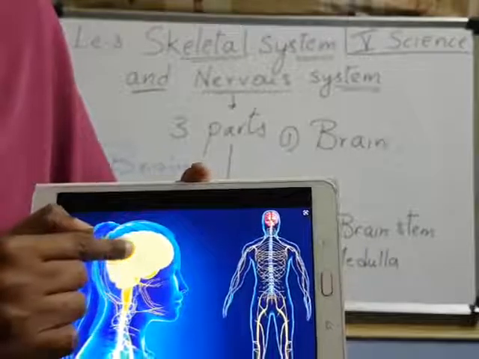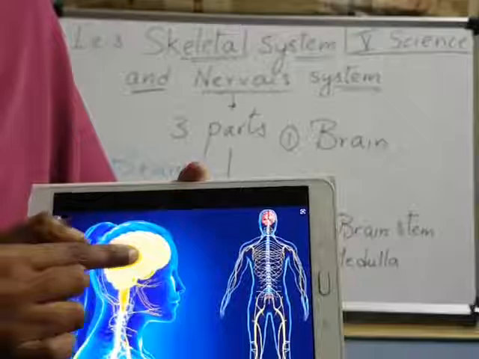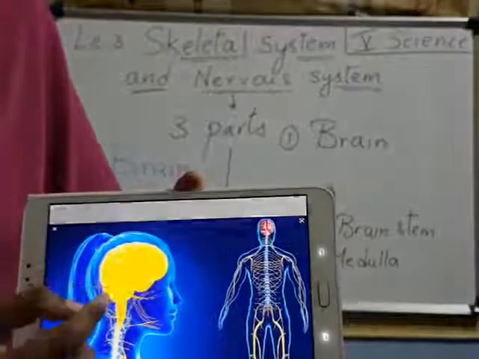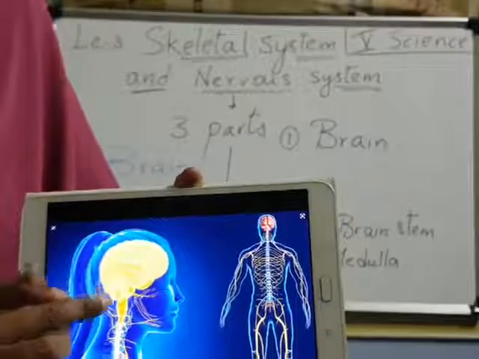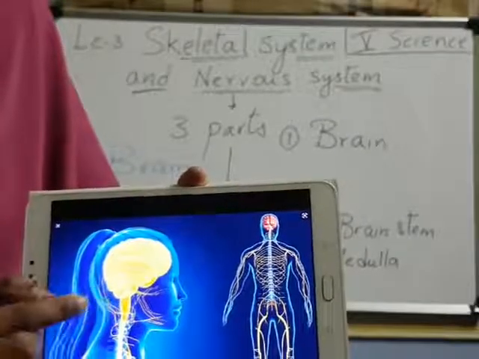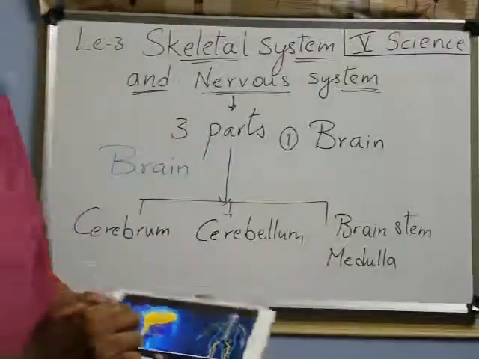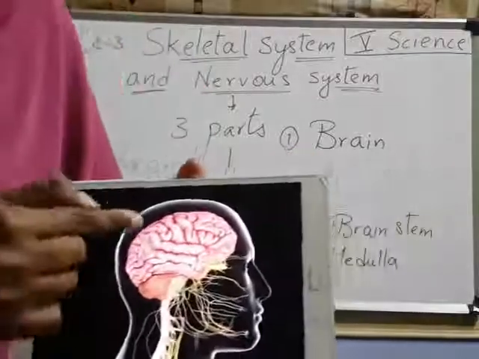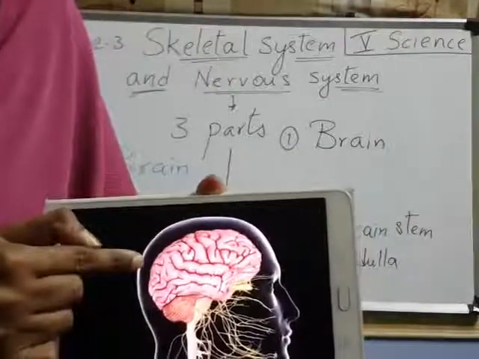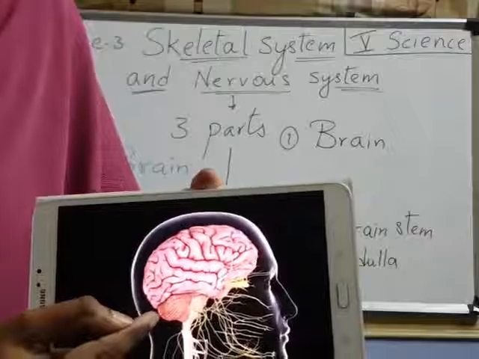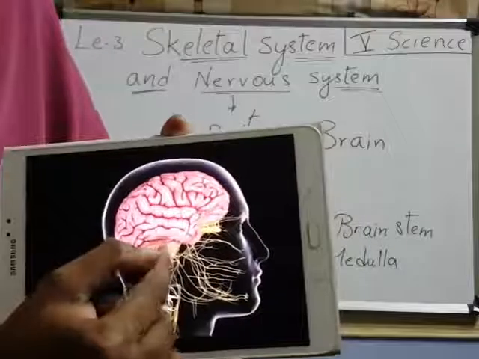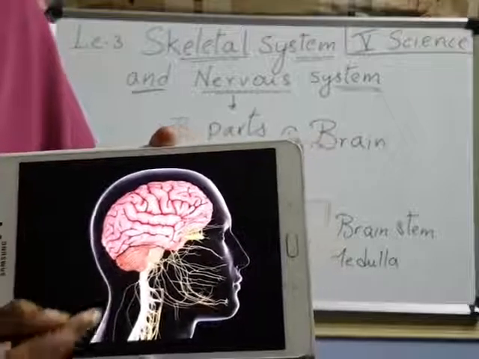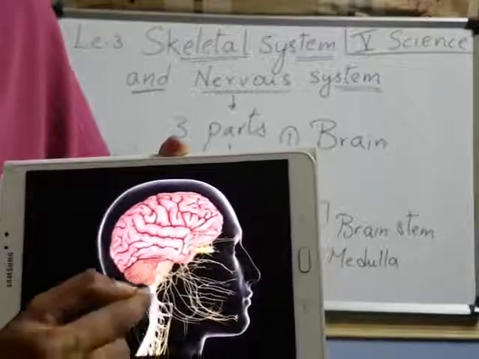This is the brain. The brain has three parts, children. The big one we call cerebrum. And a small one is here. Look here, this small one is the cerebellum. And like a stem, this is the medulla. Got it? Have you understood? This big one we call cerebrum, and the small brown one is the cerebellum. Like a stem, this is the brainstem or medulla. Those are all connected to the spinal cord.